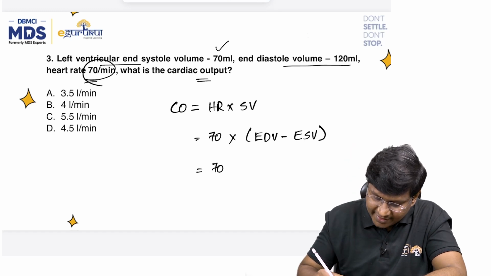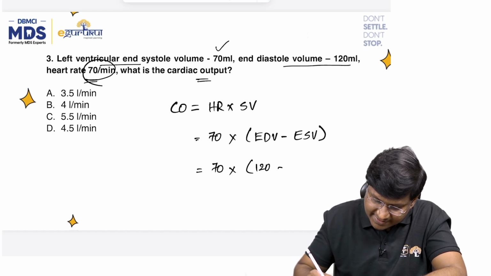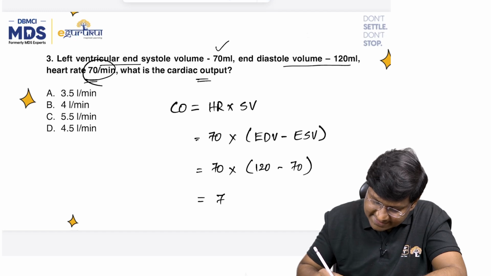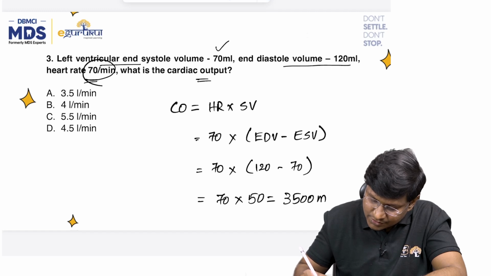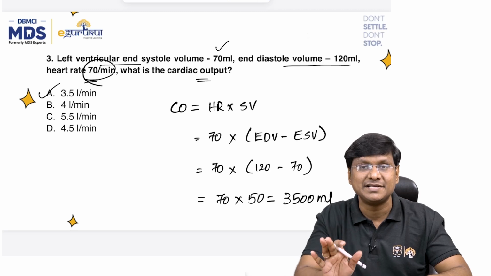So 70 multiplied by end diastolic volume, which is around 120 ml, minus end systolic volume, which is 70 ml. So it is 70 multiplied by 50. This comes to 3500 ml, which is equivalent to 3.5 liters per minute, the cardiac output.